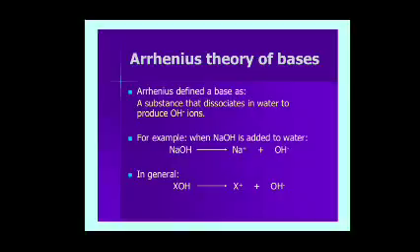For example, when NaOH is added to water it produces OH minus ions. Similarly, NaOH gives Na plus and OH minus ions. In general, XOH gives X plus and OH minus. So a substance which completely or partially dissociates in aqueous solution and produces OH minus ions is called a base.